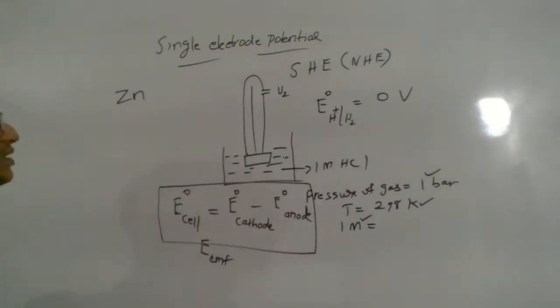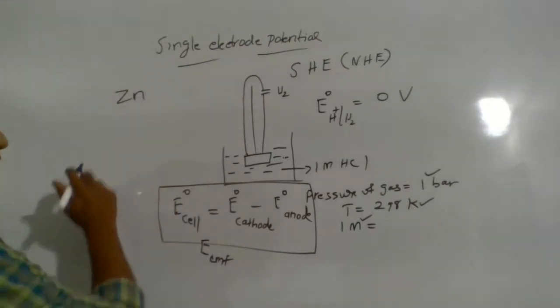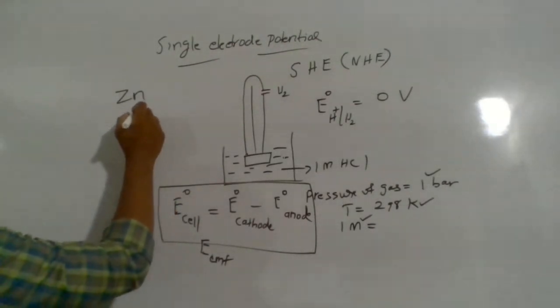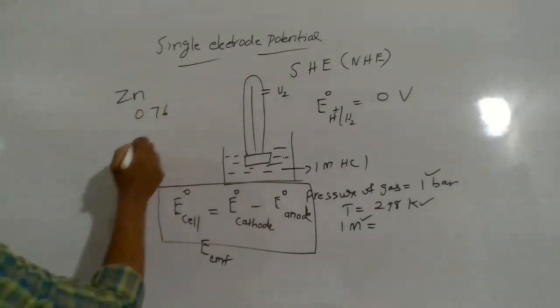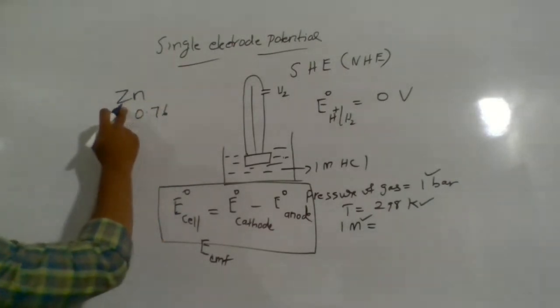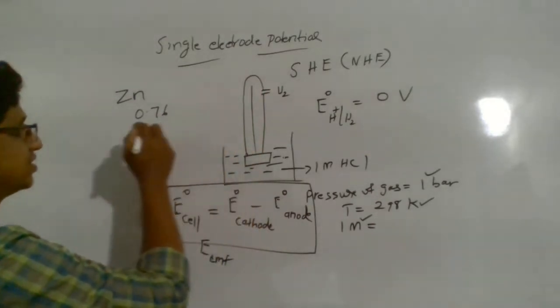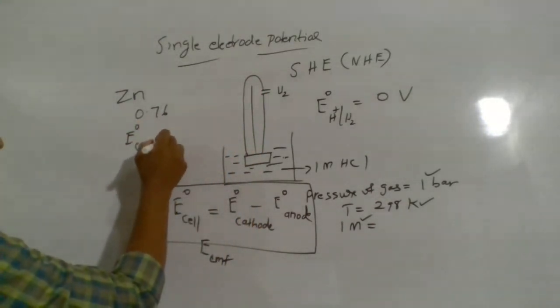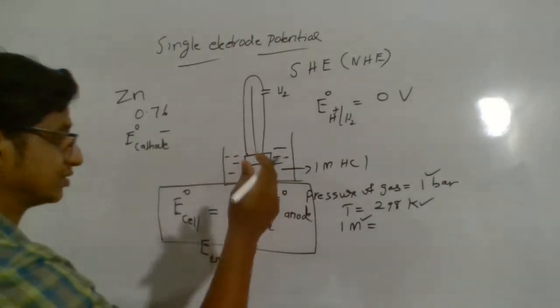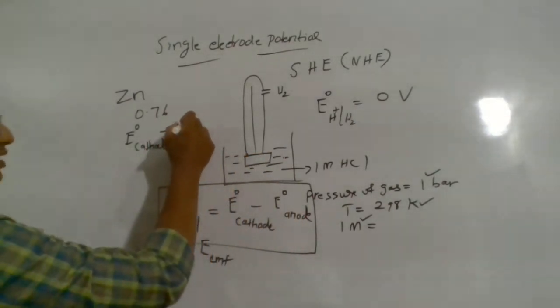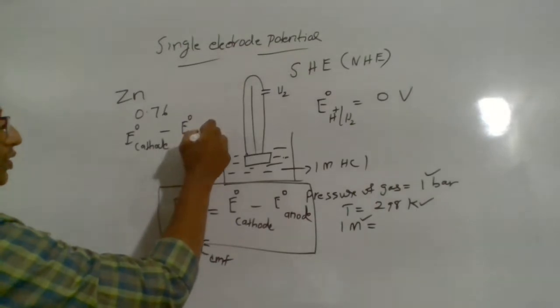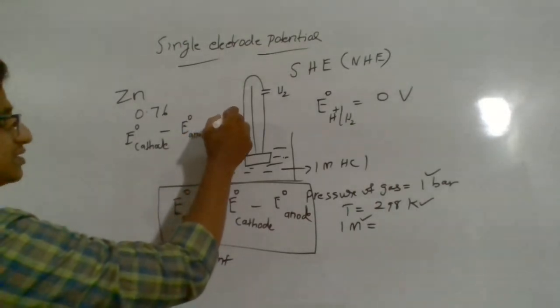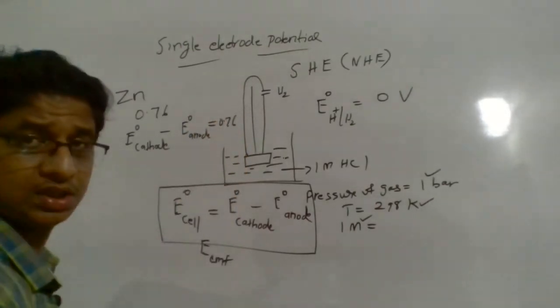So how can you measure the reduction potential of zinc? Now we measure the EMF, and we get an EMF of 0.76. We know zinc has a tendency to undergo oxidation. So E0 cathode is the reduction potential of hydrogen, because hydrogen acts as a cathode, minus E0 anode is equal to 0.76. This is the EMF that we got.